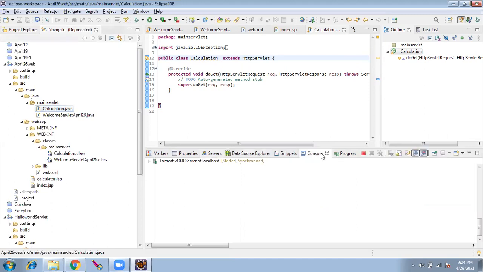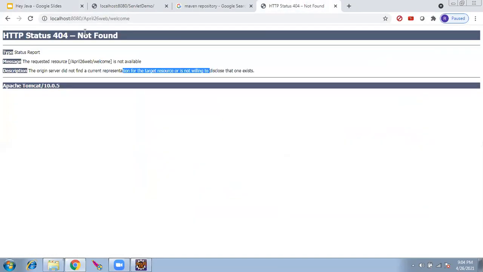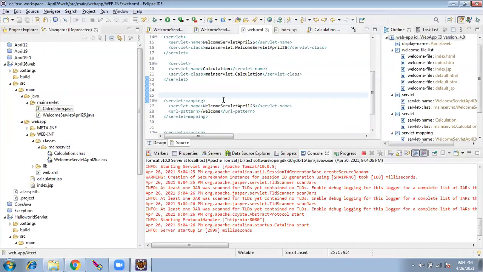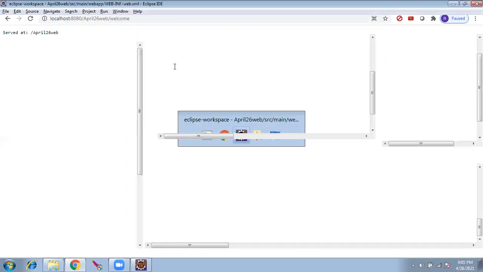Okay, now it is started. Let's try accessing the welcome. Super. It is served at. So if we go to this servlet, welcome, what happens now? The entry point is web.xml. Before web.xml, it goes to the server. That's the first entry point because we have to recognize the house, correct? So it goes to the house, it goes to the door number, then it goes to web.xml, then to the resource /welcome.